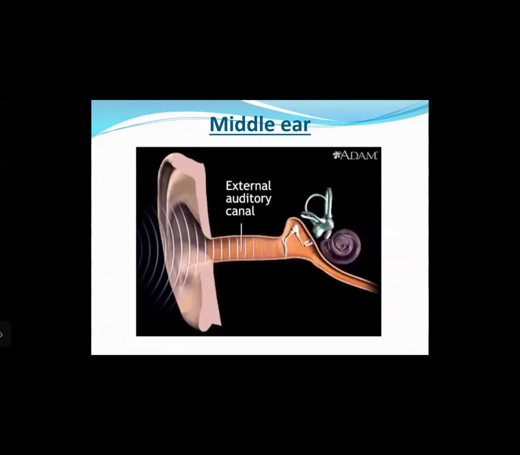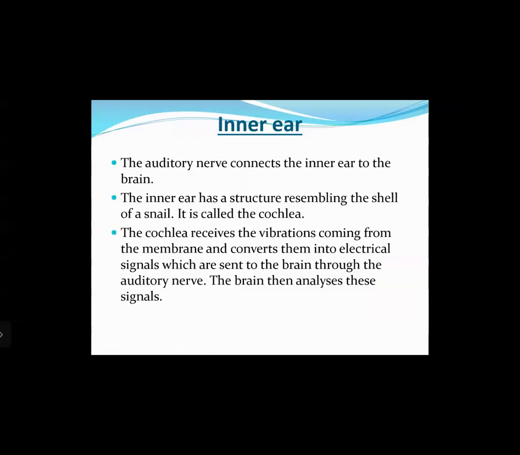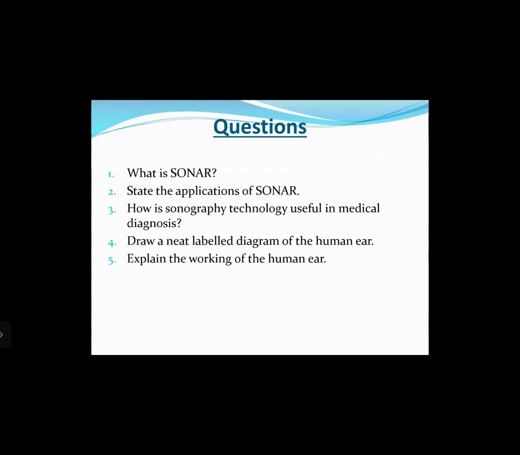Let us study further. Let us talk about the inner ear. The auditory nerve connects the inner ear to the brain, and the inner ear has a structure resembling the shell of a snail, which is called the cochlea. The cochlea receives the vibrations coming from the membrane and converts them into electrical signals, which are sent to the brain through the auditory nerve. And the brain then analyzes these signals, right?